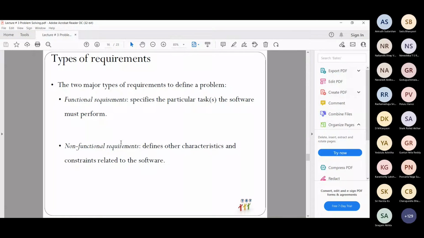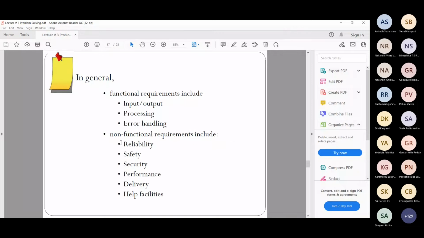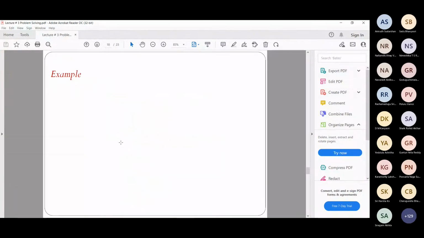So then we talked about two kinds of requirements, functional and non-functional. When it is functional, it is mainly the input, output, processing, error handling and all. But when it is non-functional, it is like safety, security, how quickly the response comes, then help facilities with the particular application. All these are your non-functional requirements. Okay. I think we have discussed a good number of examples. Can a few of you refresh and give me 1 or 2 examples?